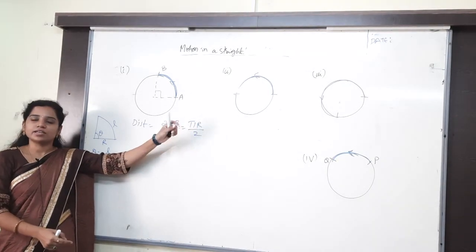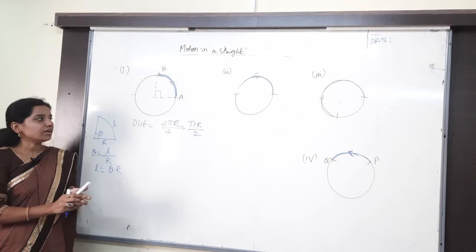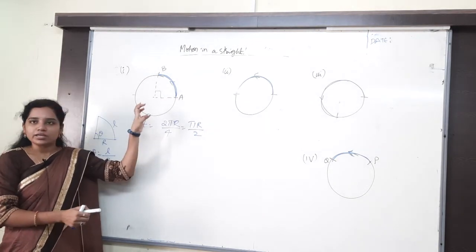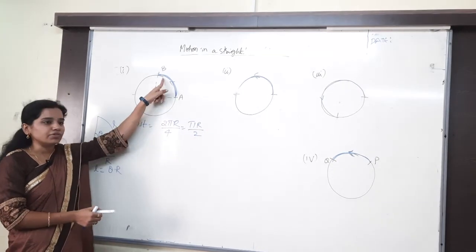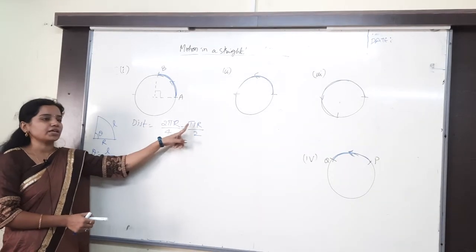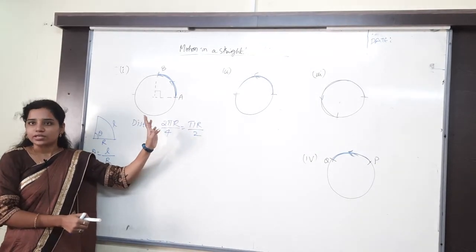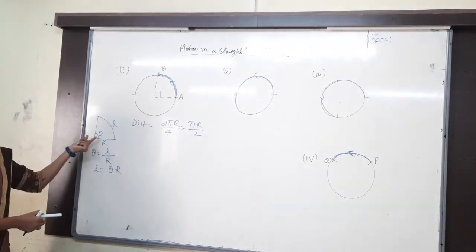Understand, right? You can clearly take the total circle as 2 pi r. We are traveling only 1/4 of it, so 1/4 of 2 pi r gives you pi r by 2. That's okay. Otherwise, you can use this method also.